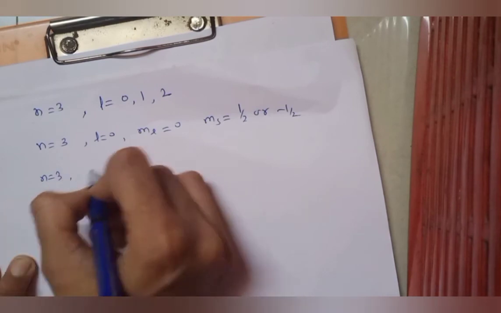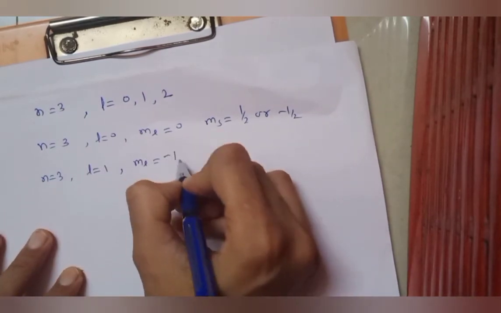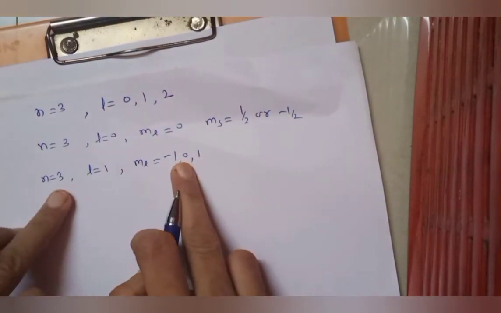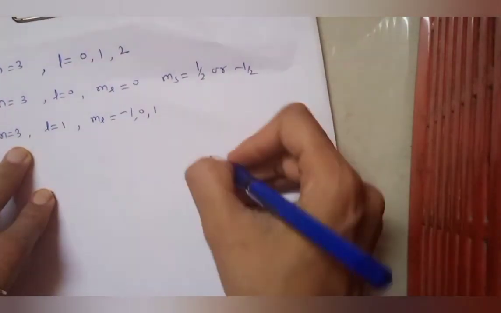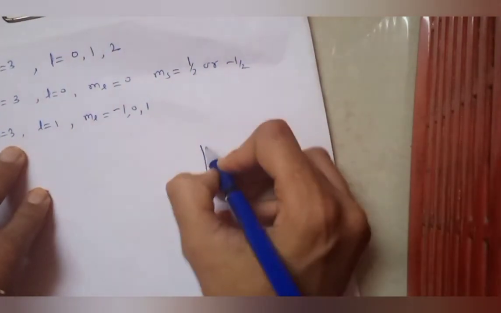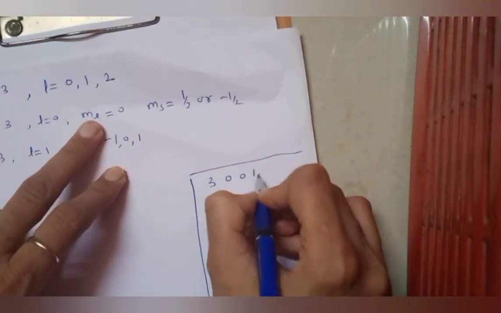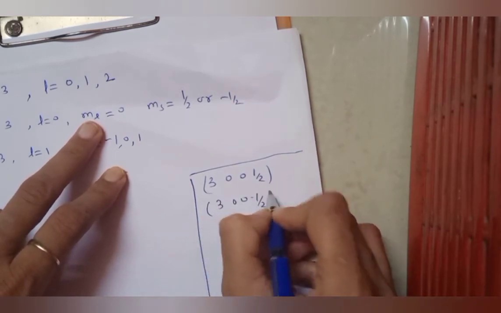N is equals to 3, L equals to 1, for that the corresponding value of ML can be minus 1, 0, plus 1, okay. So here what is the first combination which is possible? I'll write down the possible combinations here. First combination is 3 0 0 plus half. Another combination is 3 0 0 minus half.